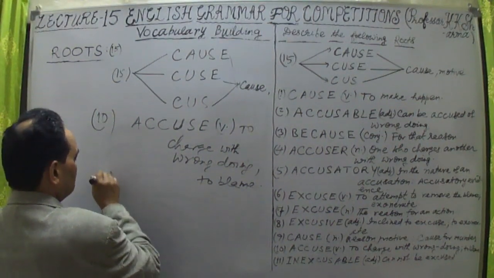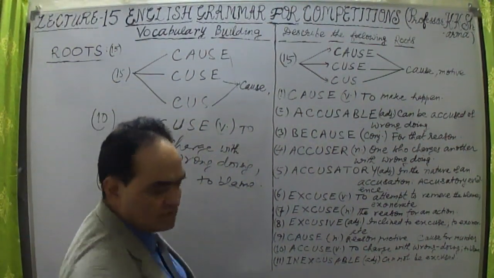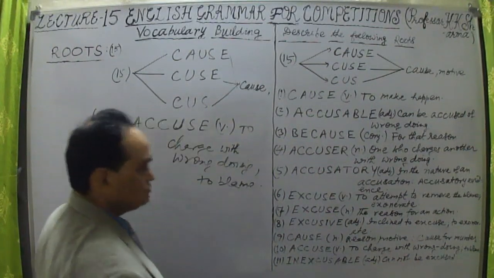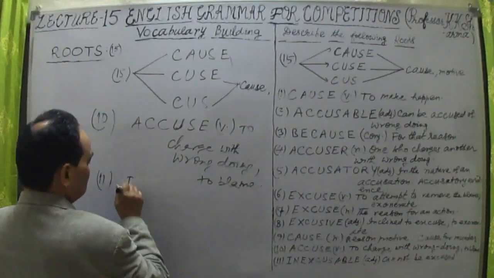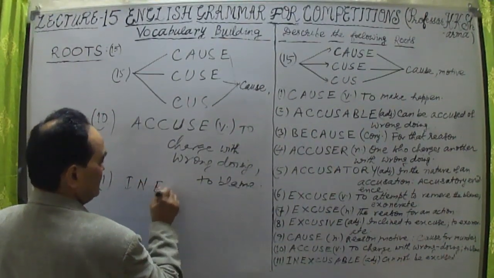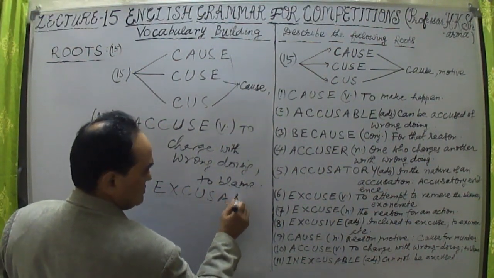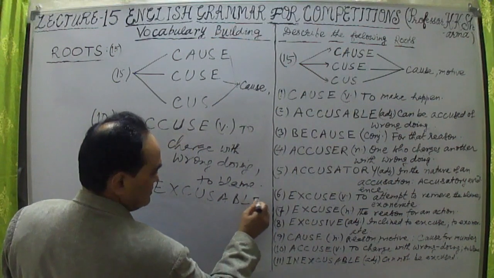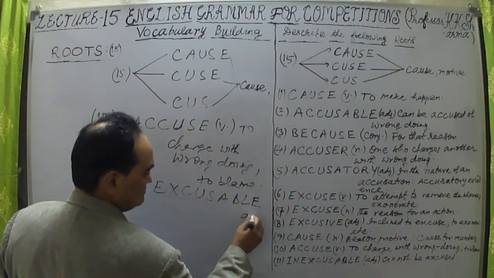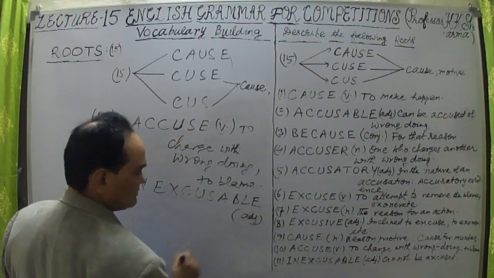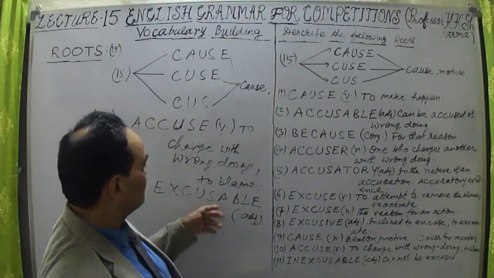The 11th word, a number of other words can be taken from this. This is inexcusable, an adjective, ending in A-B-L-E.